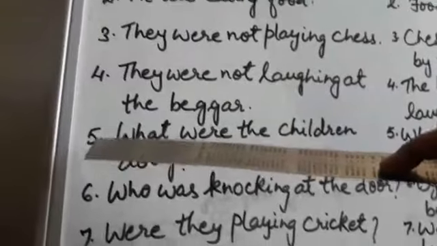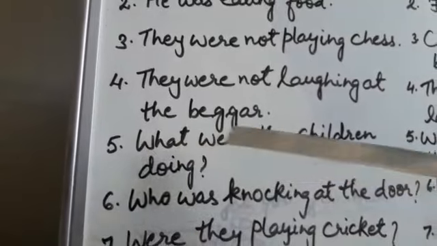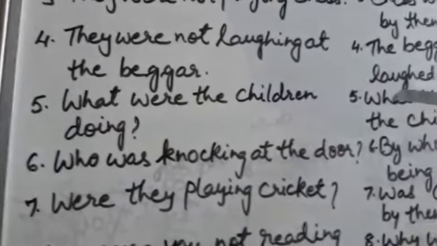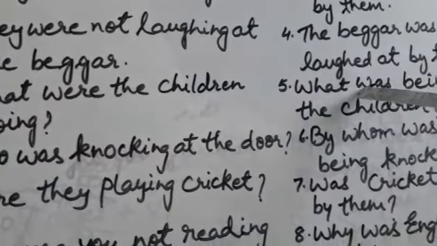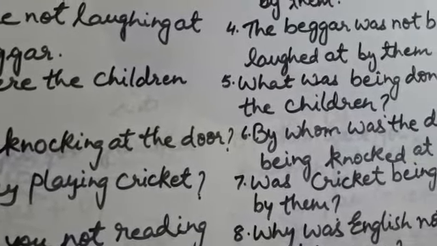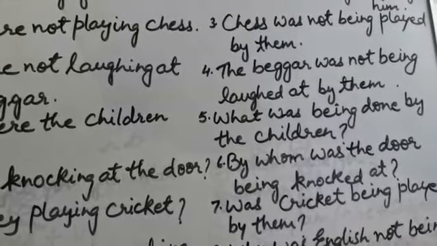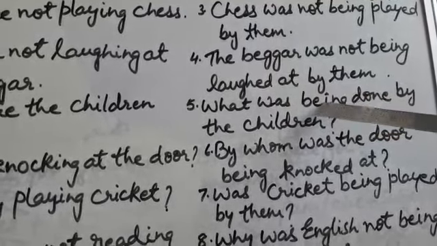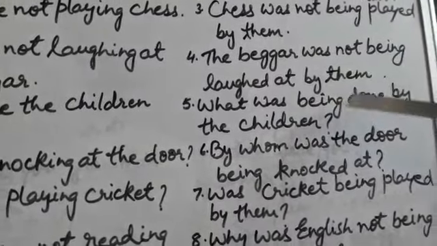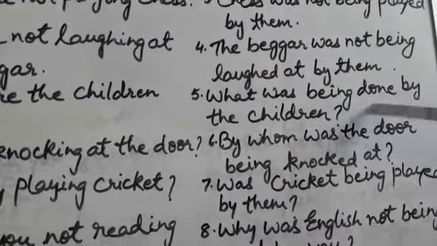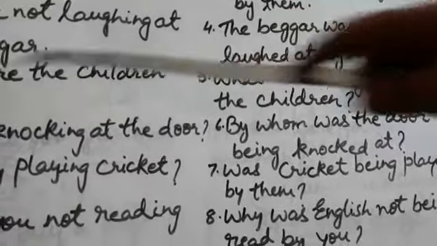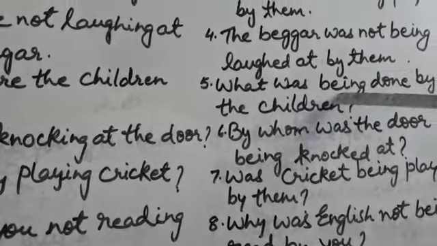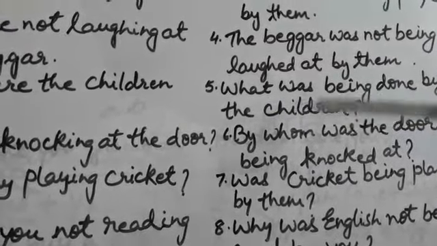Now look at the interrogative sentence. What were the children doing? The answer will be what was being. Now look at the formula, was, were plus subject. So here you will use was, then being done, being, and third form of the verb do is done by the children. What was being done by the children?